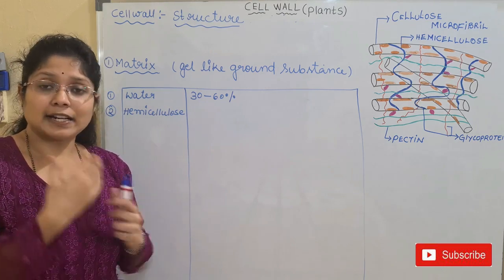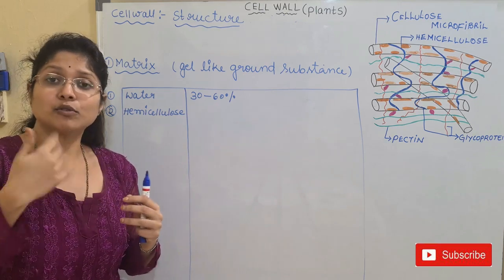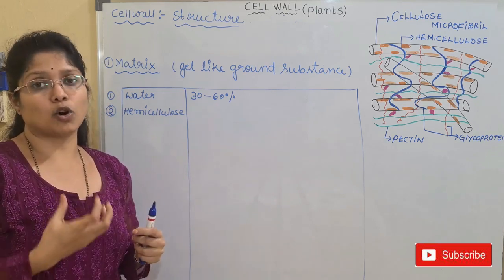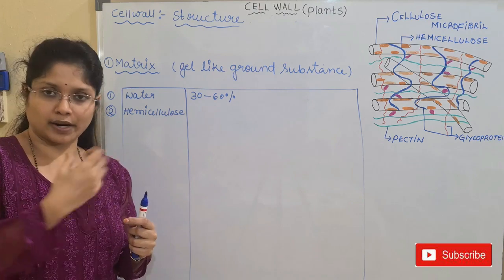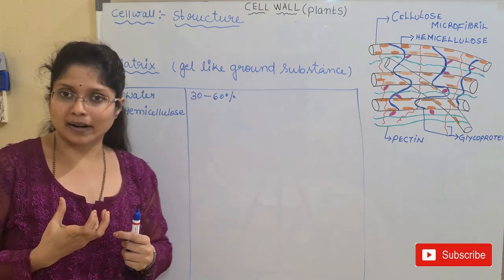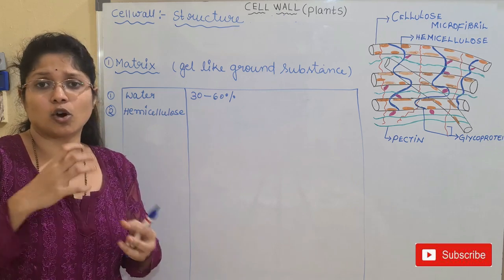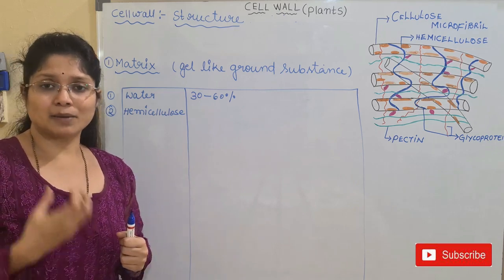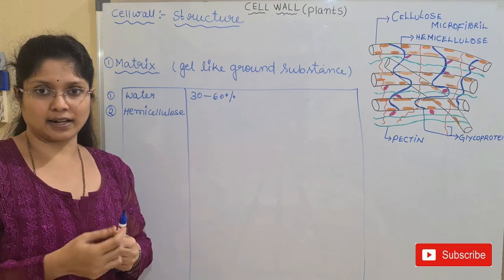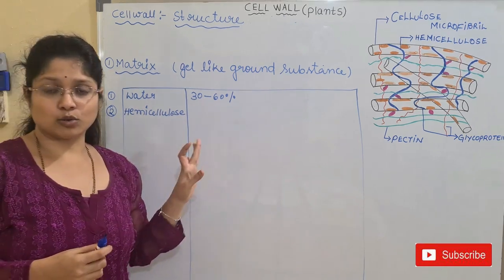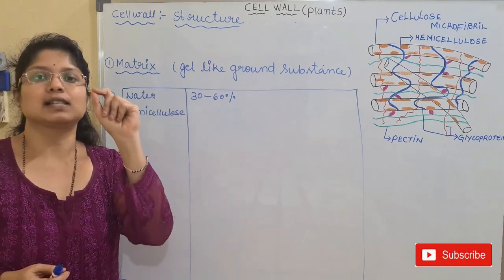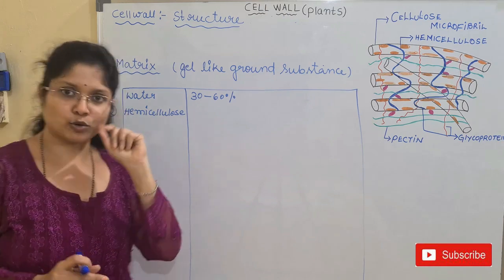In the case of heteropolysaccharide, different types of sugars bind together to form the complex carbohydrate. So one type of carbohydrate formed with different sugars or a combination of sugars, we call a heteropolysaccharide. Then what is hemicellulose? It is a heteropolysaccharide.